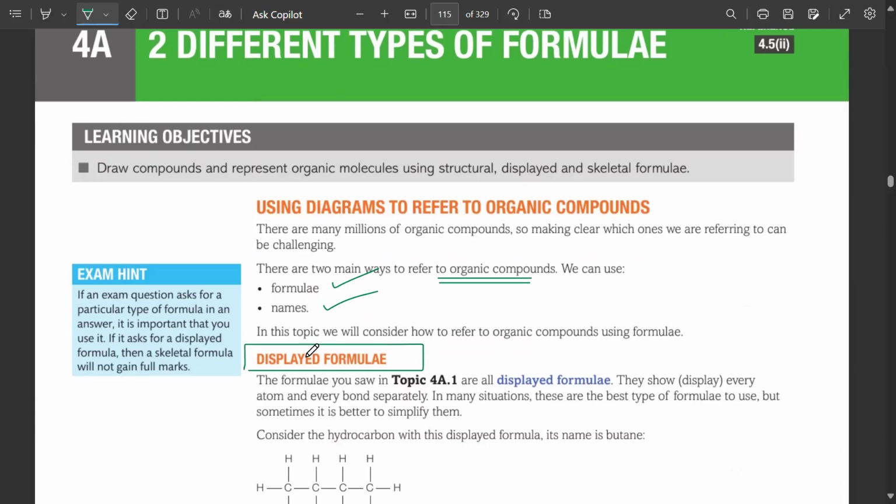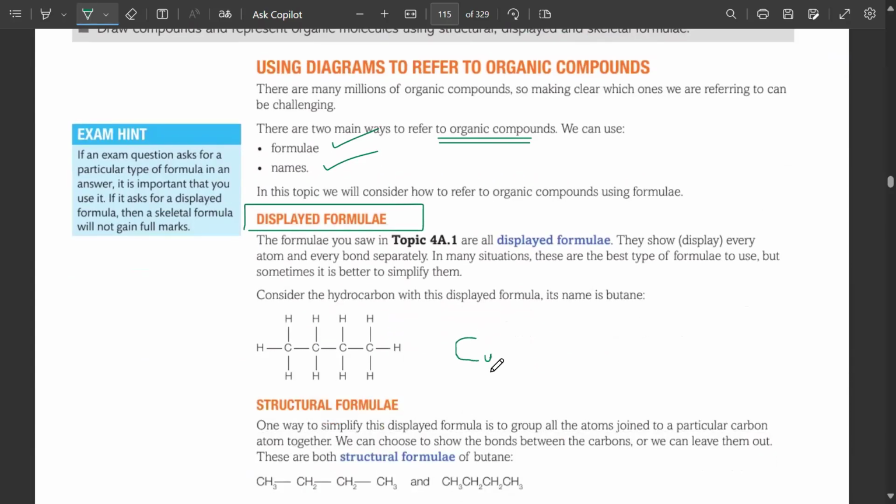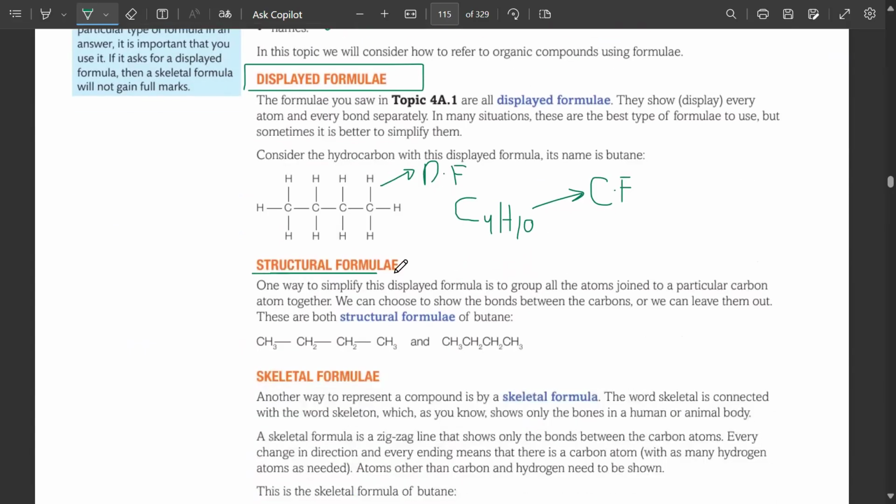If we look at a simple displayed formula, so this C4H10, this is what? This is known as a chemical formula. And what is this? This is known as a displayed formula. You can also write it as a structural formula.